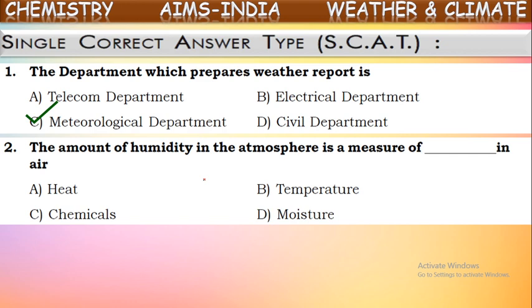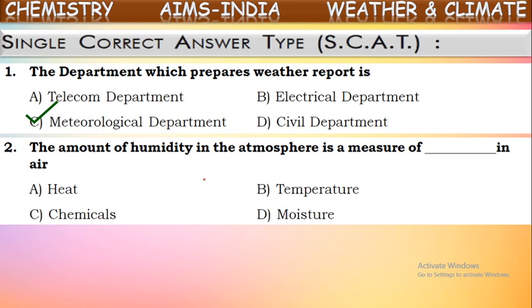When water from water bodies like lakes, rivers, oceans evaporates because of sunlight, what happens then? It converts into gaseous form. That gaseous form of water is called water vapor, and this mixes with atmospheric air. That water vapor mixed into the atmospheric air we call moisture. So the measure of this moisture present in the atmospheric air, we call it humidity.